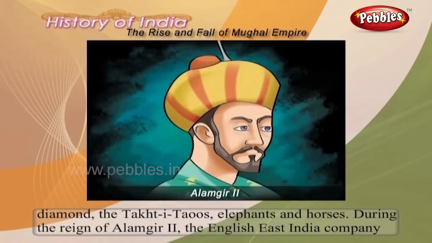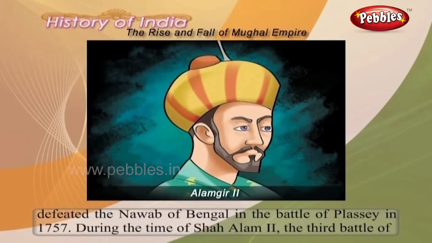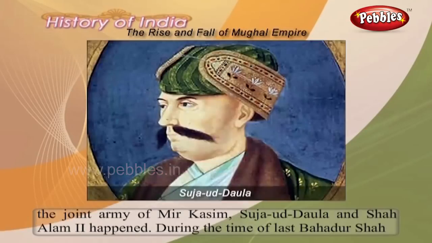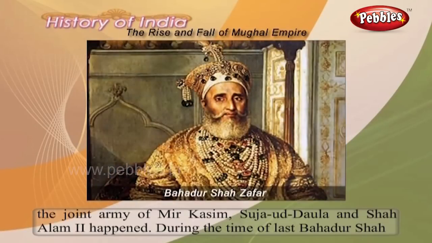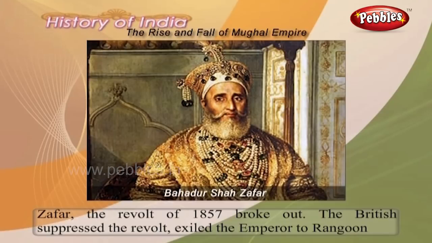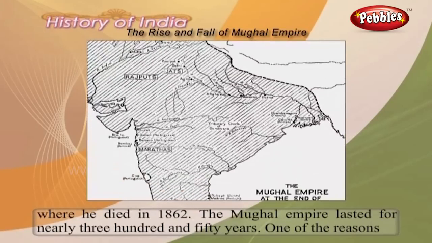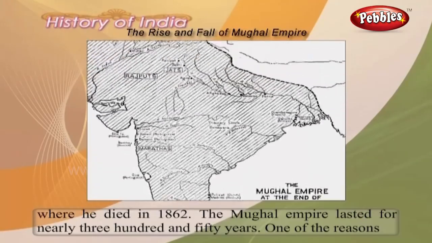During the reign of Alamgir II, the English East India Company defeated the Nawab of Bengal in the Battle of Plassey in 1757. During the time of Shah Alam II, the Third Battle of Panipat between the Marathas and the Afghans, and the Battle of Buxar between the East India Company and the joint army of Mir Qasim, Shuja-ud-Daula and Shah Alam II happened. During the time of last Bahadur Shah Zafar, the revolt of 1857 broke out. The British suppressed the revolt, exiled the emperor to Rangoon, where he died in 1862. The Mughal Empire lasted for nearly 350 years.